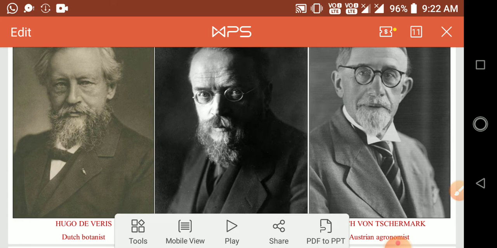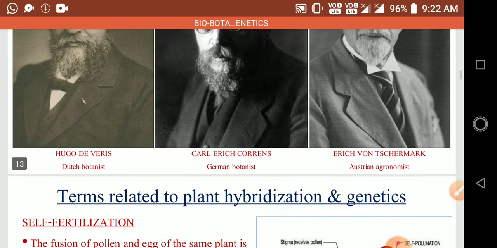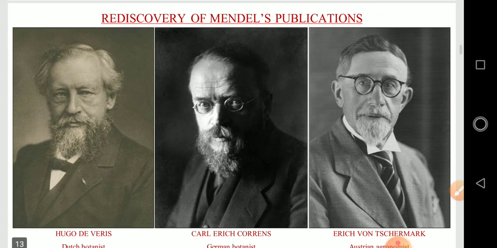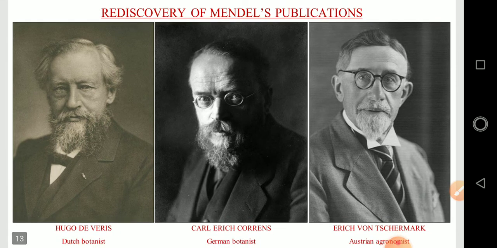His results were rediscovered by 3 different biologists: Hugo de Vries, Carl Erich Correns, and Erich von Tschermak. These 3 biologists rediscovered Mendel's publication, and only then were his concepts accepted all over and put into practice.